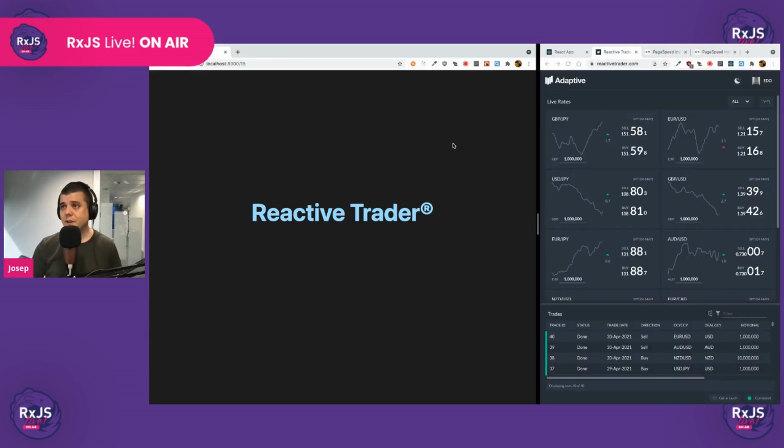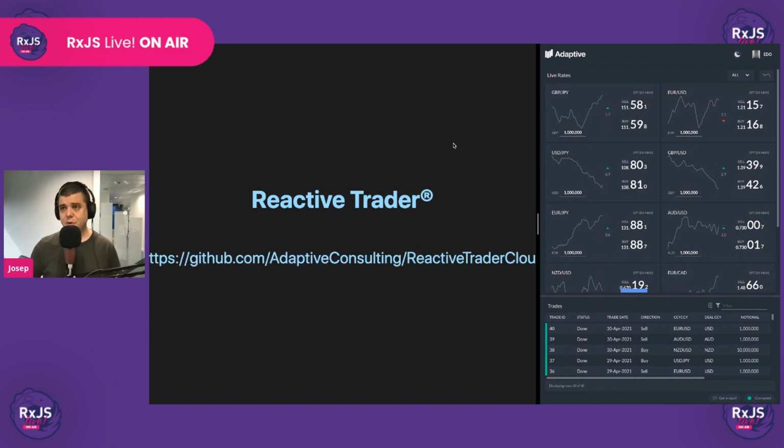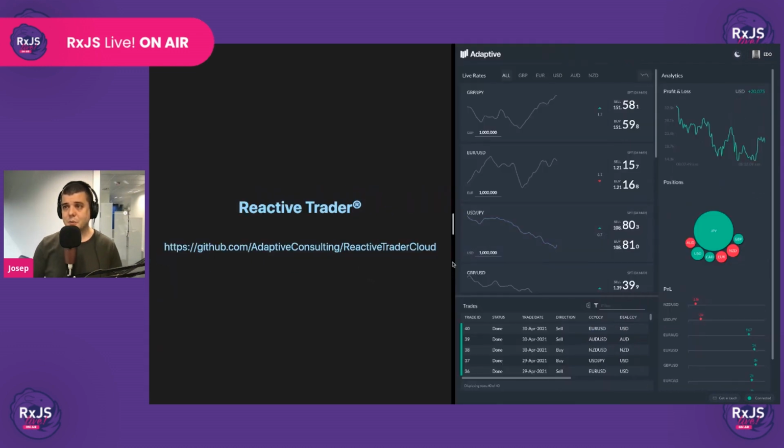So Reactive-Trader, this is our super cool open source showcase trading platform that we've built at Adaptive. The code is fully open source and available. You can access it. It's under the Adaptive Consulting organization, and the repo is called Reactive-Trader Cloud. So hold on, I need to speed up.